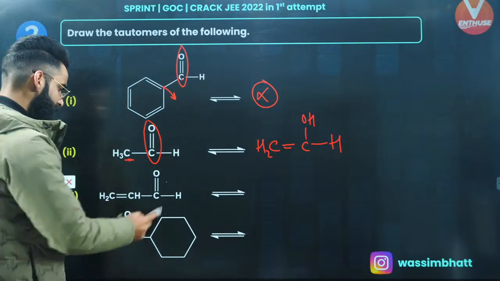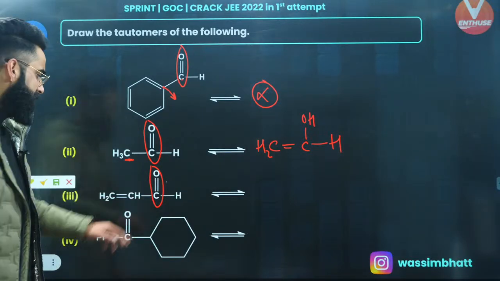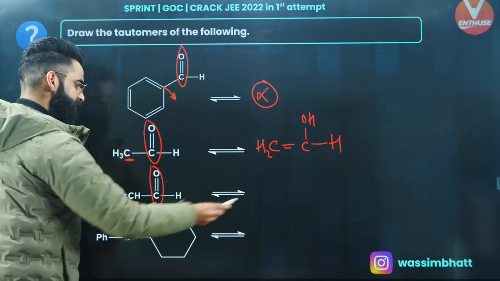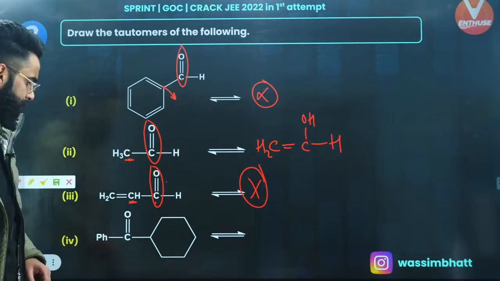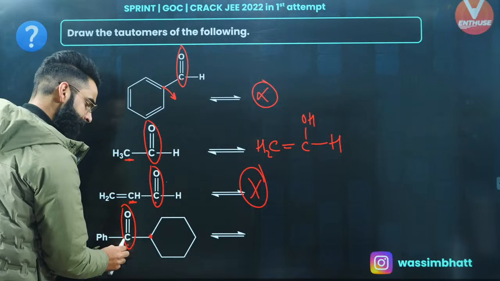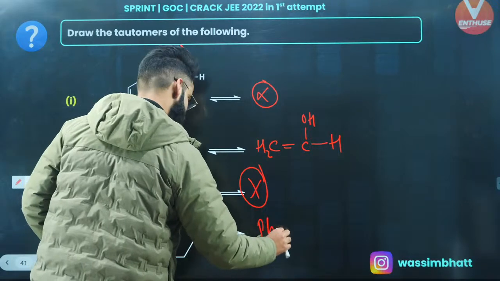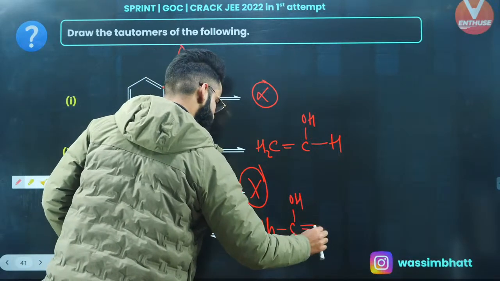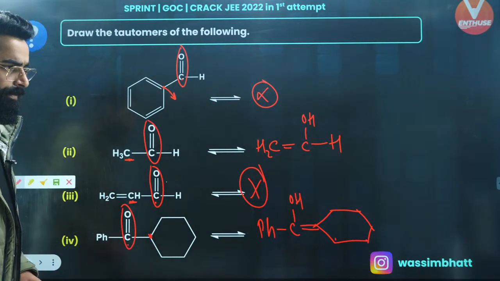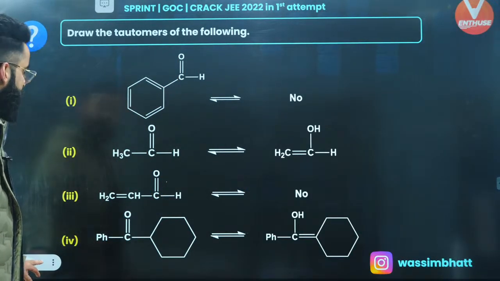Now have a look over here. We need to draw the tautomer of this as well. See, this is your reference, C double bond O, carbonyl. This is the carbon attached with the carbonyl group, so it must be sp3 containing alpha hydrogen. It's sp2, so it's not going to show tautomerism. What about this one? This is the C double bond O group, and this is the carbon attached with it. Now, people, it is sp3 as well as it has got the alpha hydrogen. So what is going to be its tautomer? It's going to be Ph, this is C, this is OH over here, and this is a double bond. This is going to be its enol form, right? So I'm sure it's clear. These are basically the tautomers of the respective compounds.